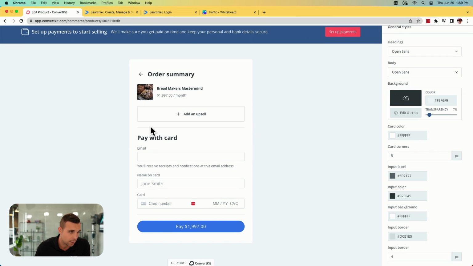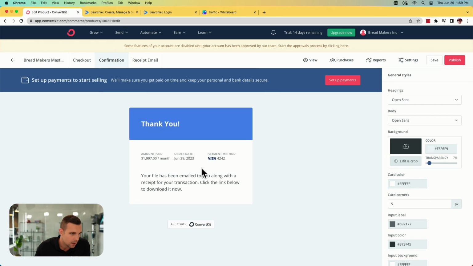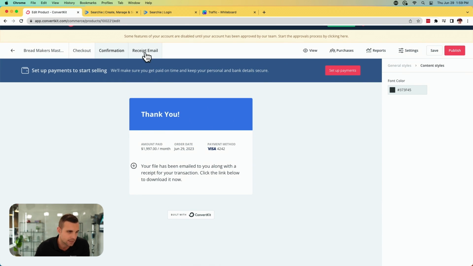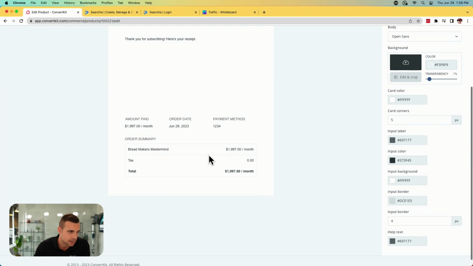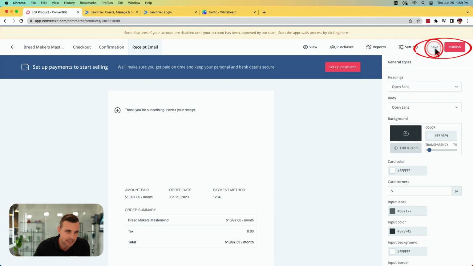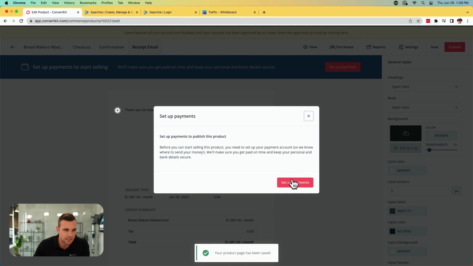So this is what it will look like when they're entering their card, their email, all that sort of stuff. And then the confirmation. And then there is a receipt email that goes out as well. We are just going to save it as is here. In order to publish, you do have to set up payments.